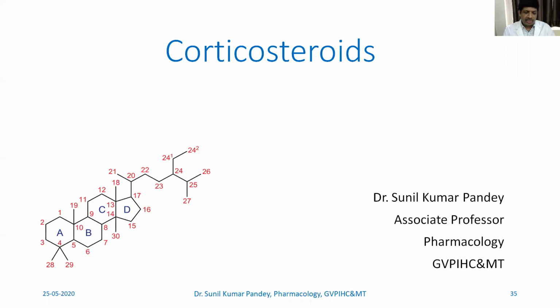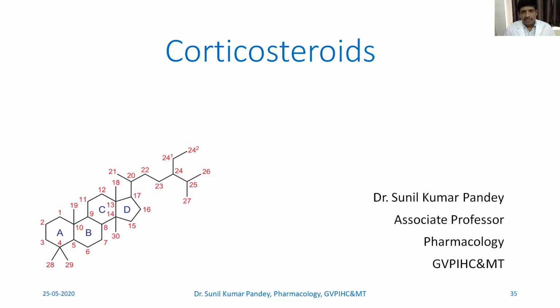Then we saw the regulation of the release of cortisol or aldosterone. Then we saw the classification of the various drugs which come under the corticosteroid chapter, and that classification is based on the duration of action, the plasma half-life.